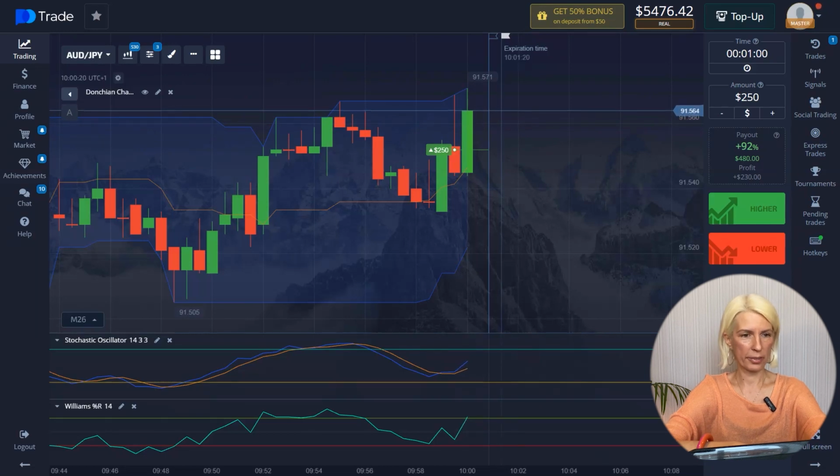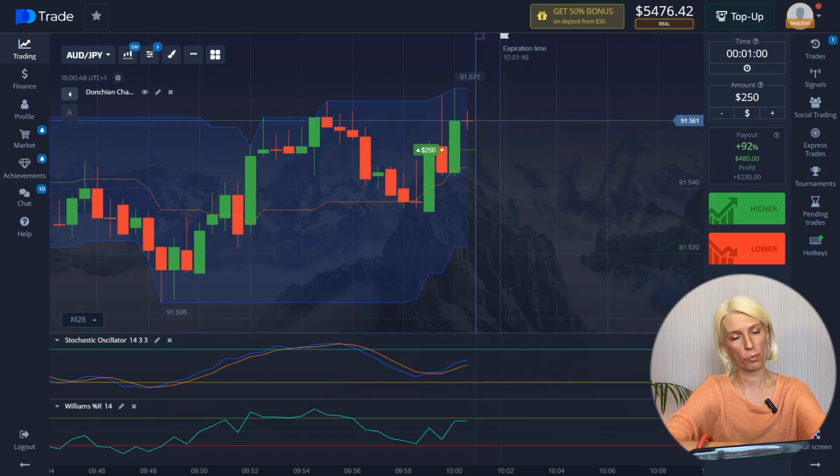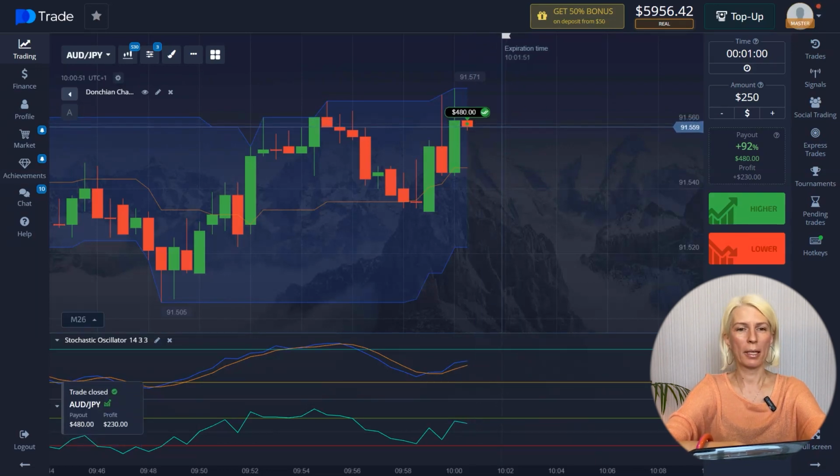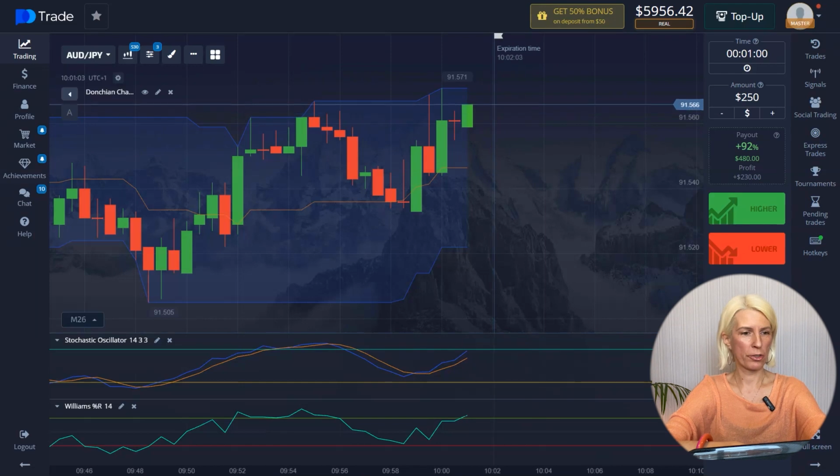The new candle repeats the movement of the previous one, having reached the upper limit of the Donchian indicator and made a rebound. The new candle after opening continues to oscillate, but not too rapidly. The price is at a comfortable level for us, therefore we're waiting for the end of the transaction. We're looking at the result. We're making a profit of $230 again. Let's continue and pick up another entry point of the trade.